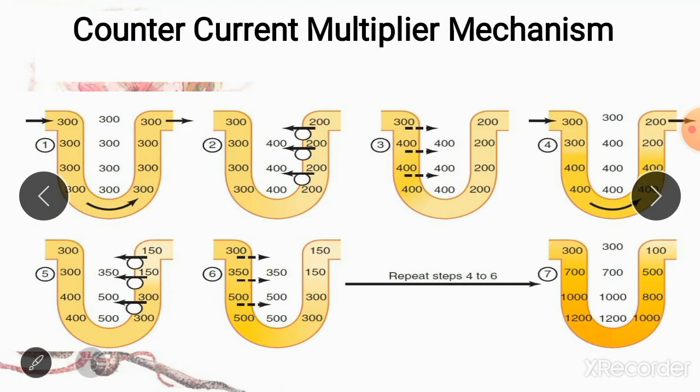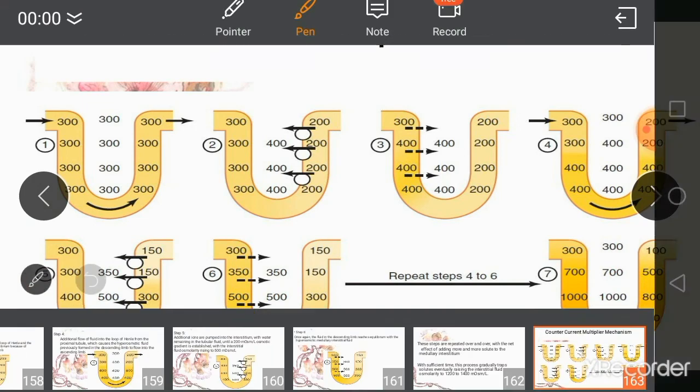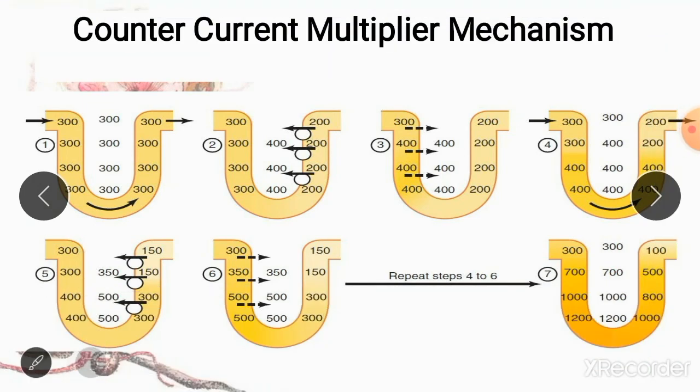So let us look at this figure and revise this very important mechanism. What happens is, the fluid which enters the nephron has an initial osmolarity of 300 milliosmoles, and at this time the osmolarity of your medulla is also 300 milliosmoles.